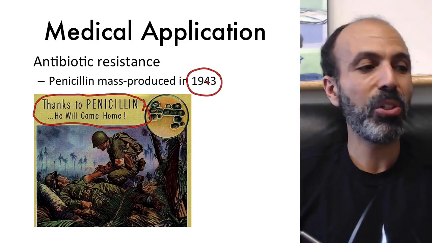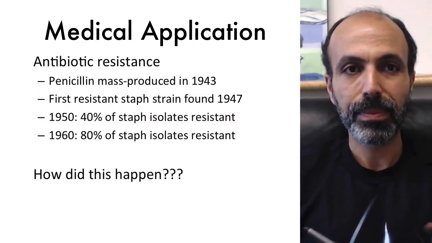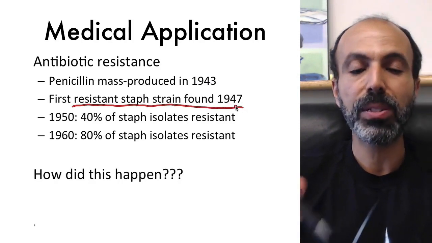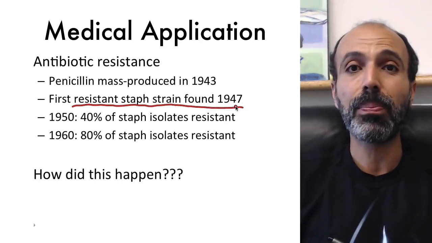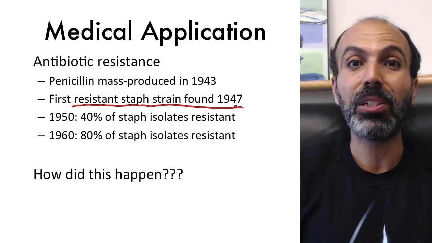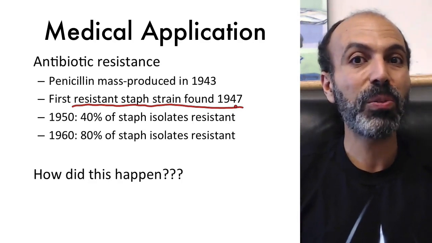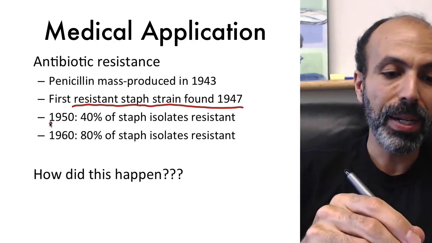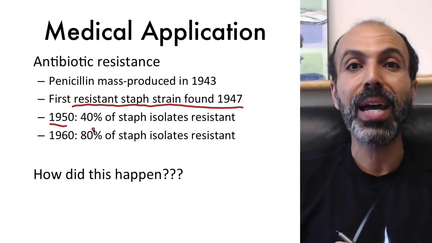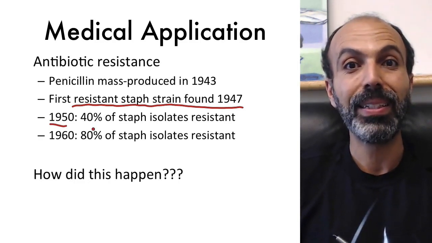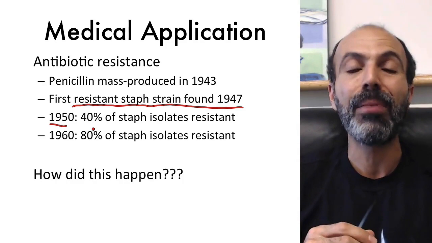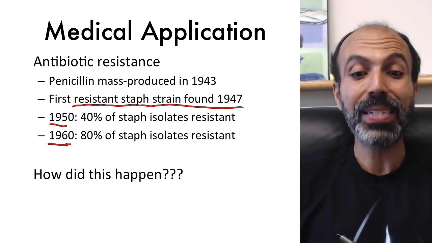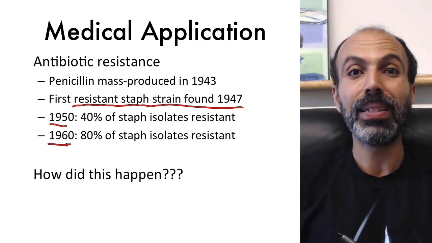Things changed, though, very shortly after that. In 1947, the first resistant strain of staph was discovered. That even when penicillin was applied to the patient, the staph bacteria did not die. This was cause for some concern. That concern became much greater very shortly after that. By 1950, 40% of staph isolates were resistant to penicillin. 40%, that's almost half the time. It didn't matter if you took penicillin or not. By 1960, 80% of staph isolates were resistant to penicillin.